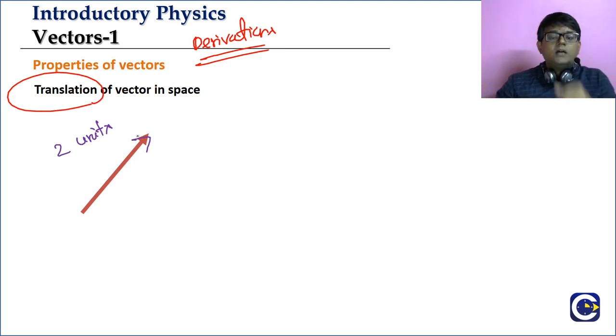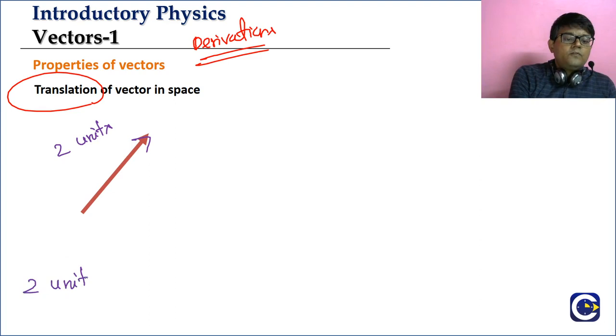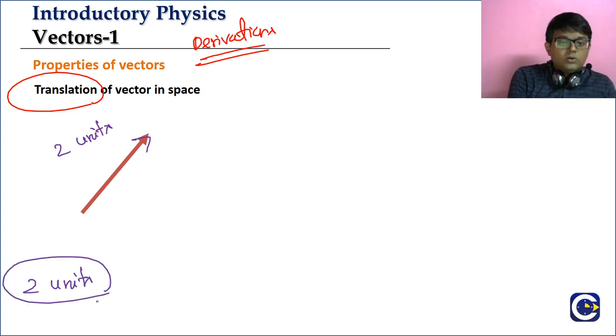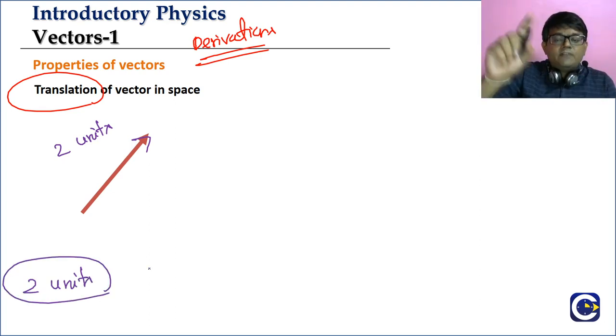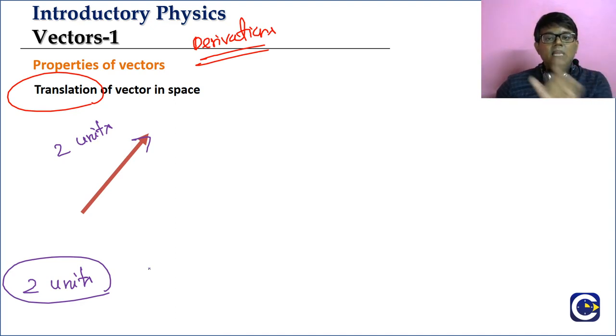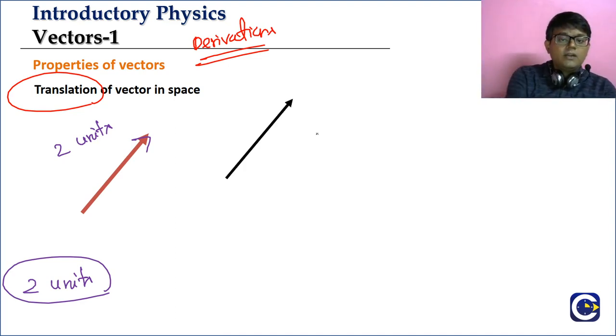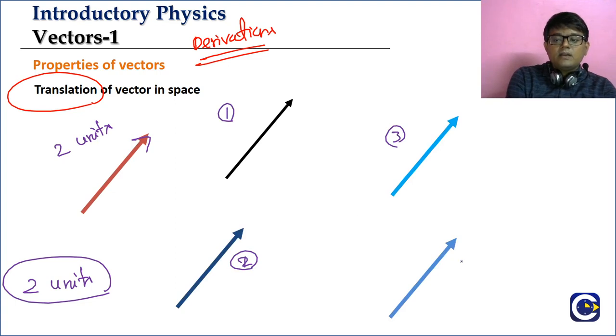Now I will call 3-4 students and ask them to draw the same: a vector of 2 units magnitude in the direction that I have indicated. I will ask them to draw vectors on the board. What will they do, think about it. Somebody may draw it here, somebody may draw the vector there, somebody may draw it elsewhere.